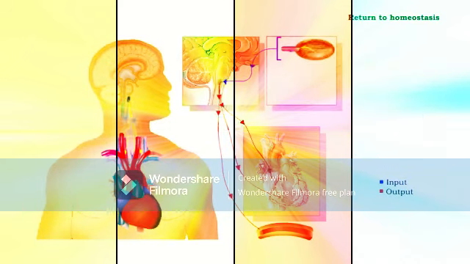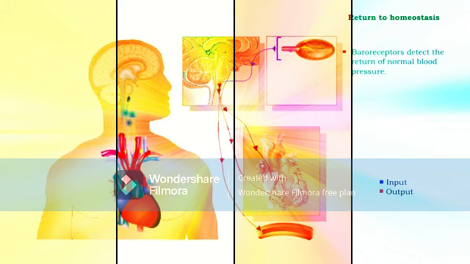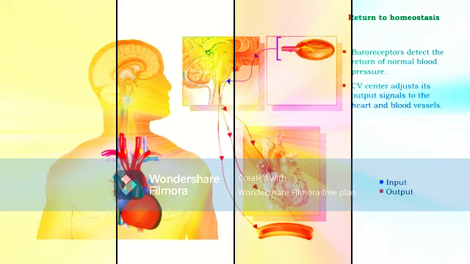As the pressure of the blood in the arteries goes up, the change is detected by the baroreceptors, which send the information about the restored blood pressure up to the brain. When the brain receives this response, it will cut back on its stimulation to the heart and blood vessels because homeostasis has now been achieved.